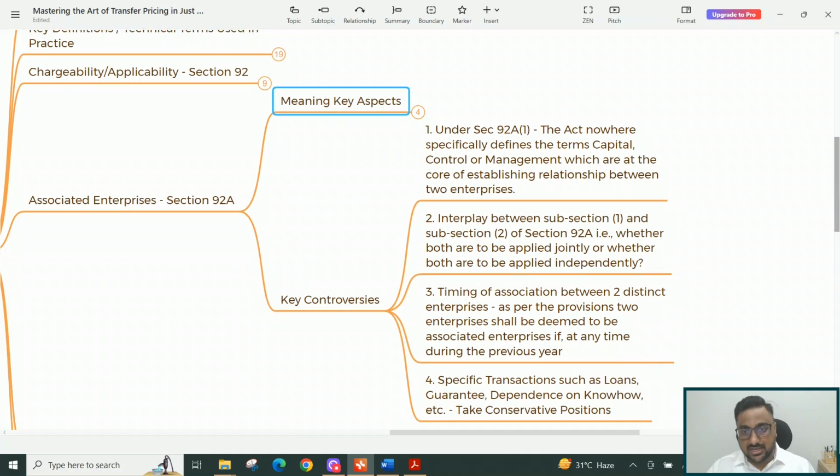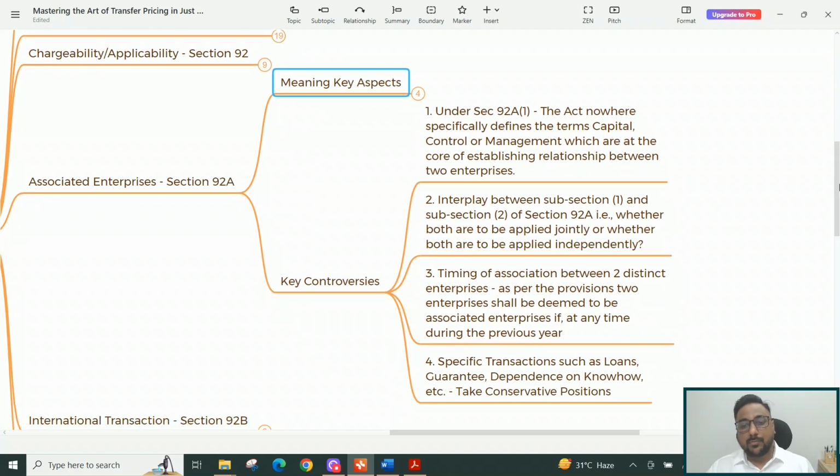As we discussed, the terms capital, control and management have not been defined under the Act, and that is where you have to be commercially prudent to understand whether that particular relationship influences the prices or not. Prices means the transfer price between the transaction which has happened or which is going to happen between two entities.